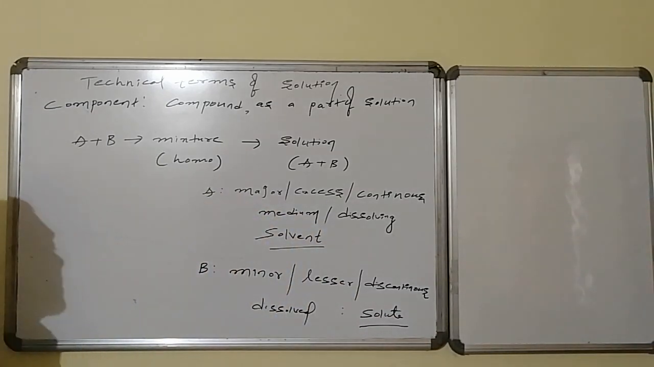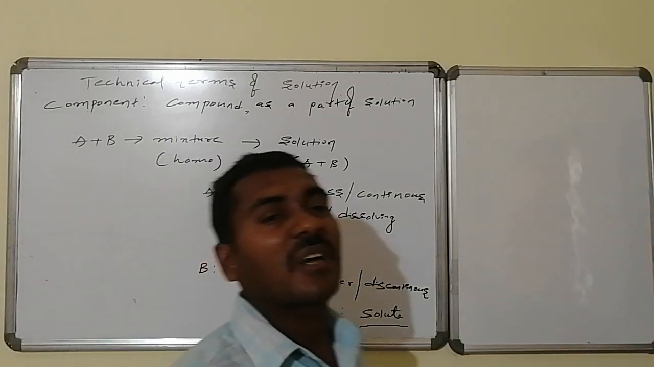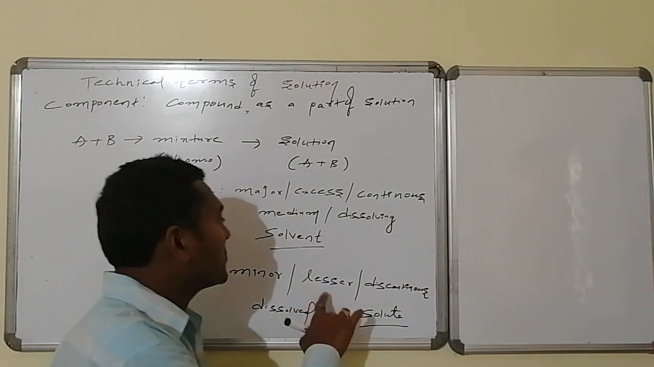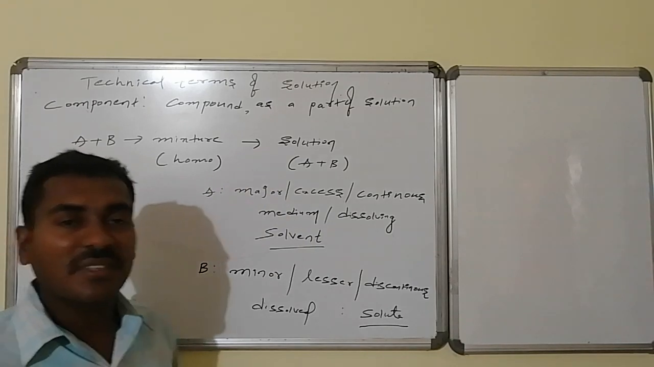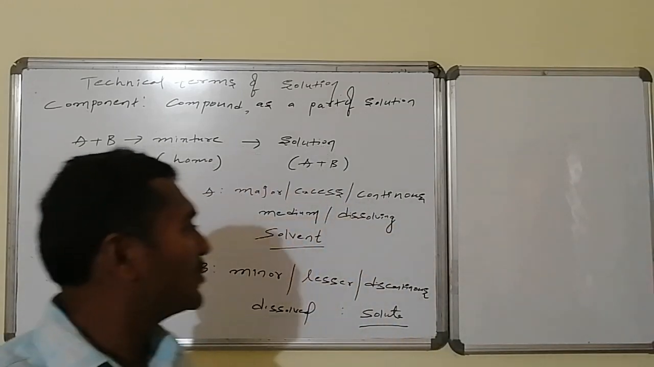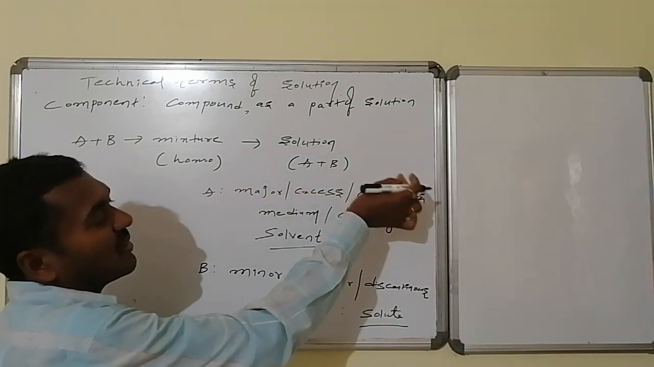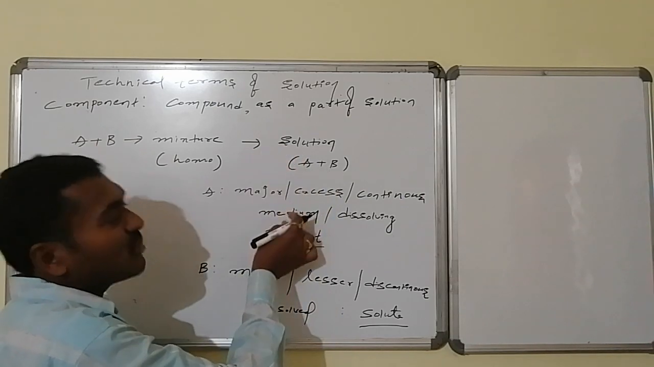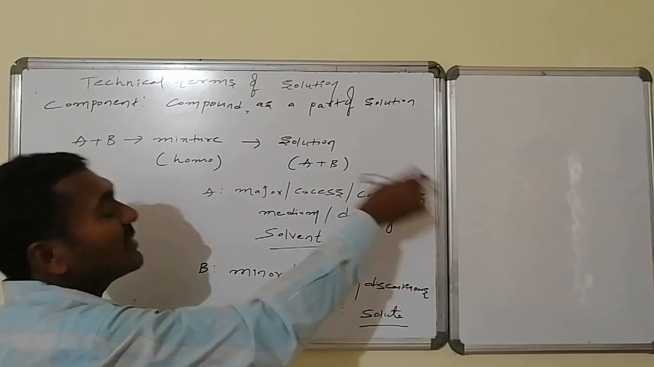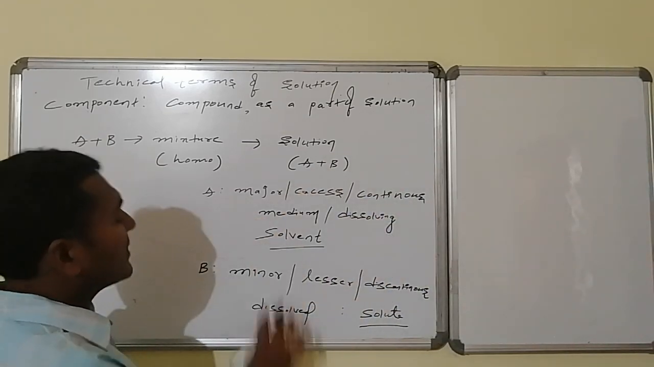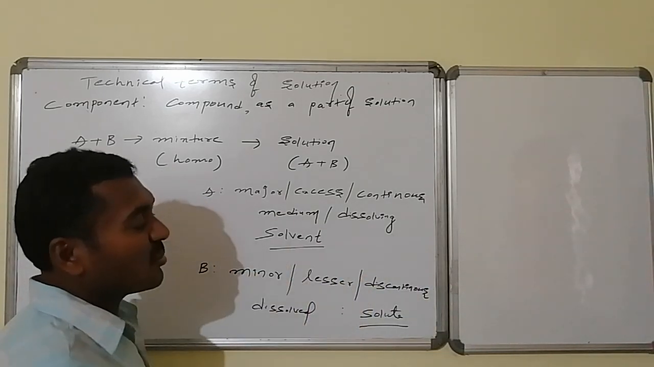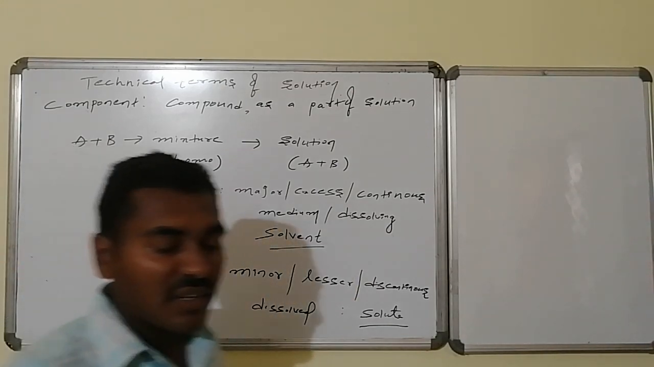What is this known as? Solvent. Solvent is the medium. Solvent is the excess amount of component in which dissolution generally takes place, and it is the major component present in the solution. The other words we can use are major component, excess component, continuous component, medium of the solution, or the substance in which dissolution occurs. And here the minor component, lesser component, discontinuous component, dissolved component, technically we will say with another word, that is nothing but solute.